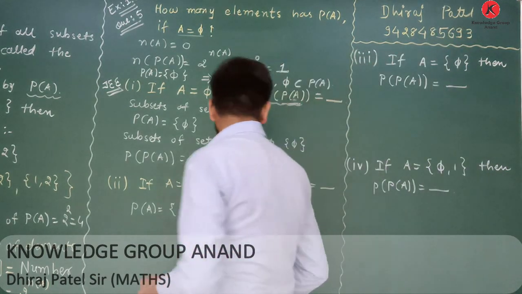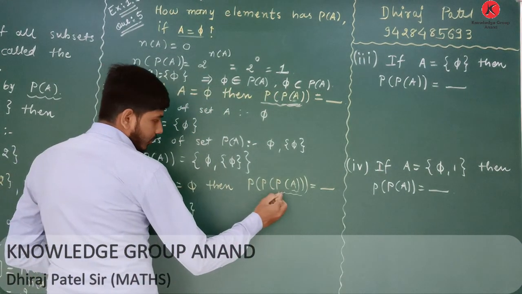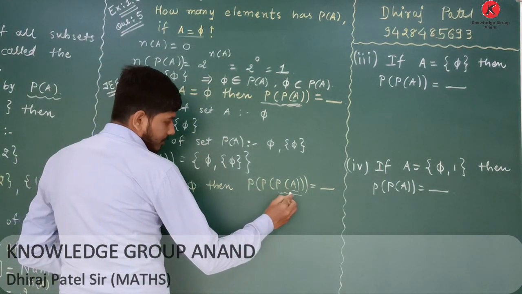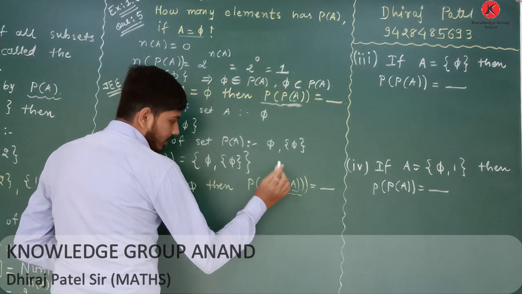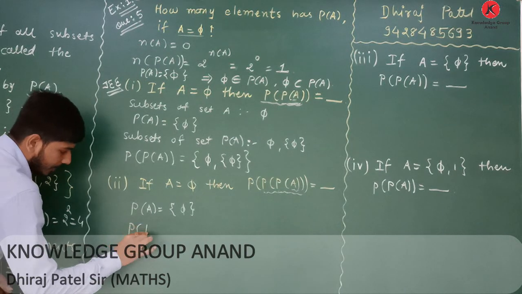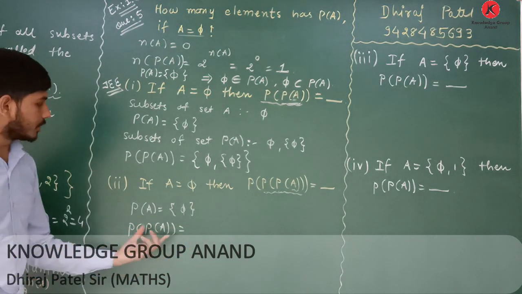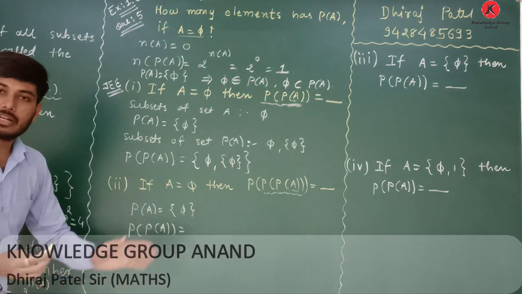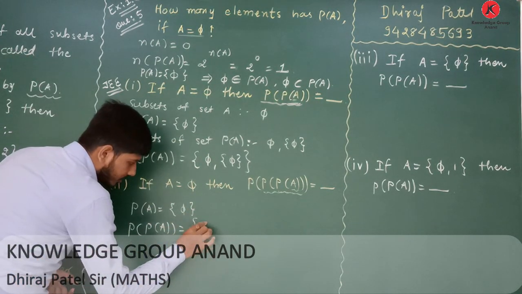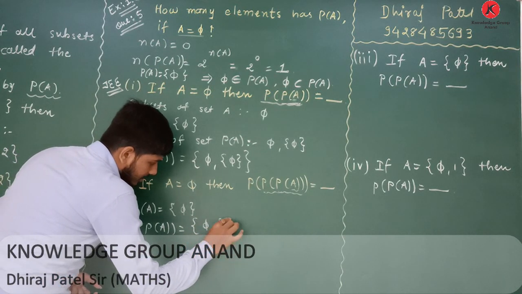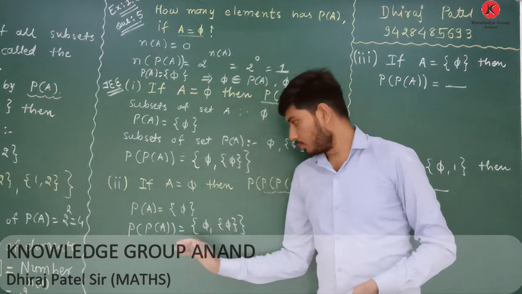How can we find power set of P of A? So we know that first of all we have to list out all the subsets of power set of A, then put it in curly bracket. Therefore, the power set is ready, and the answer of power set of A is in question number 1. Therefore, we can write it directly. Okay, clear up to this?